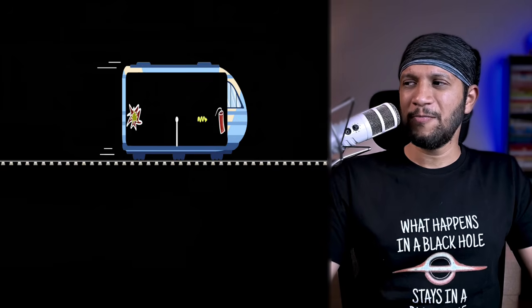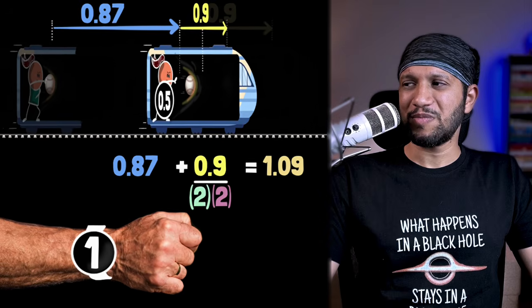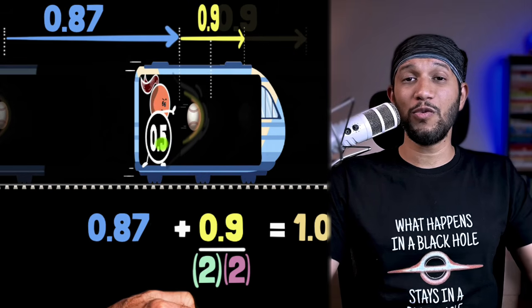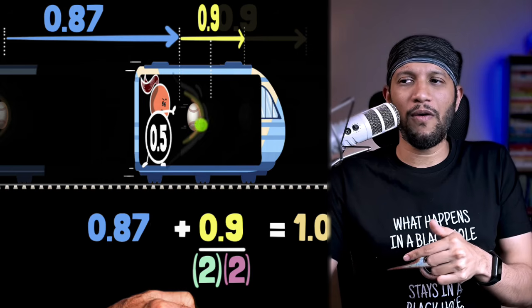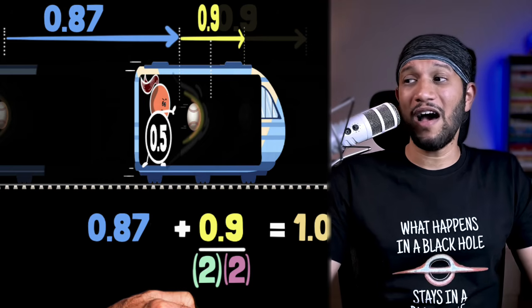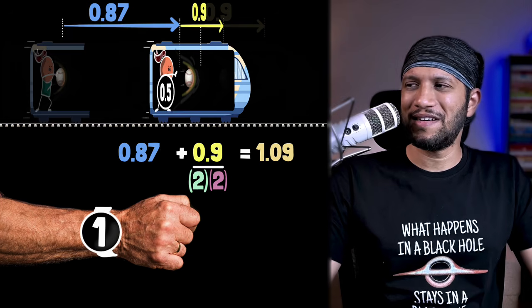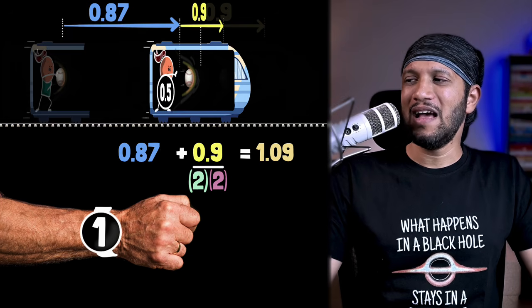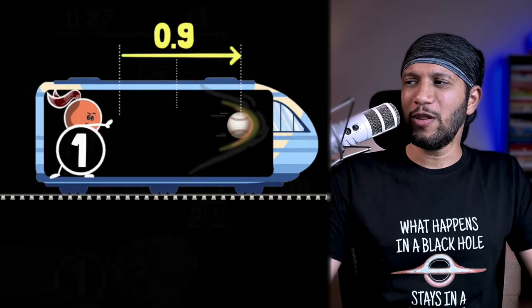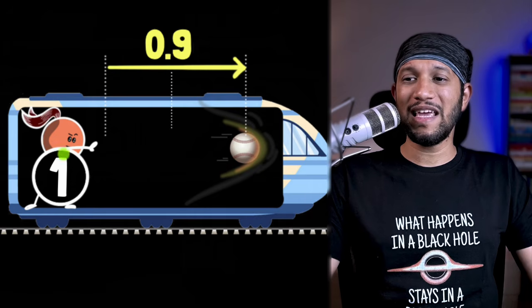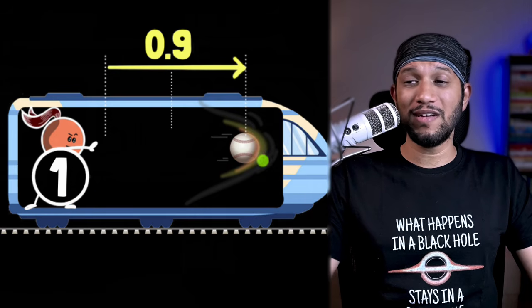And so this means if we go back over here, events in the back are happening before the events in the front, and that's why her clock will read 0.5 before the ball even reaches the halfway mark. But Einstein, how do we incorporate this over here? Good question. Again, if we look at things from her frame, the ball traveled 0.9 units in 1 second. Again, these two events are simultaneous.